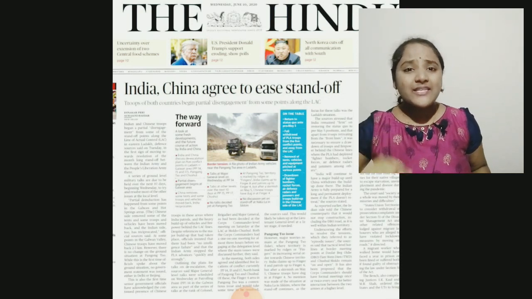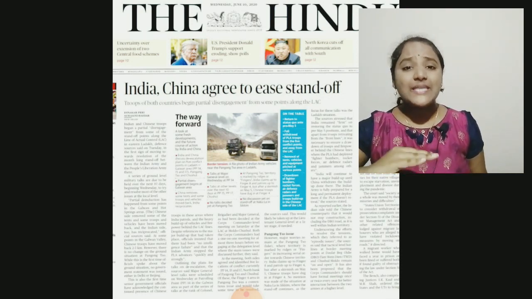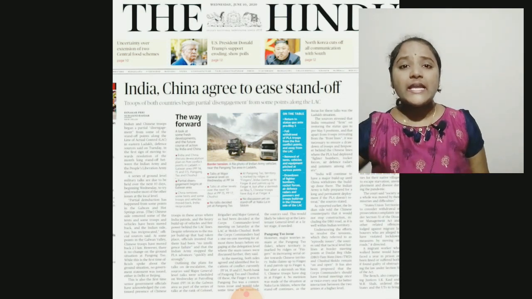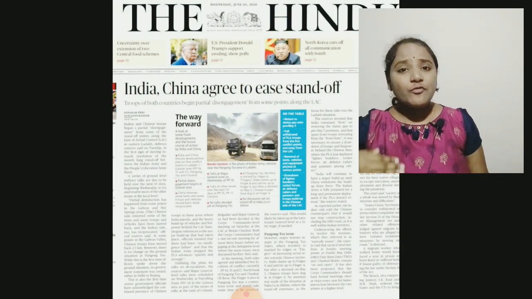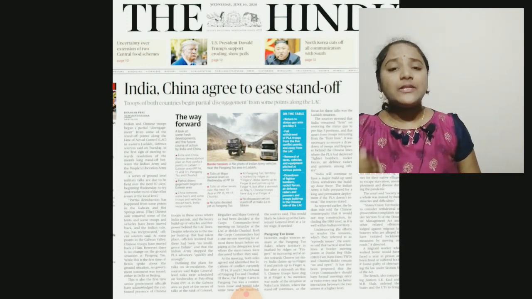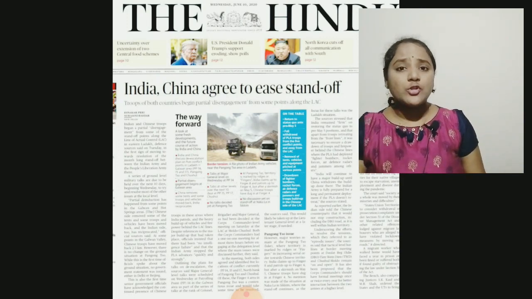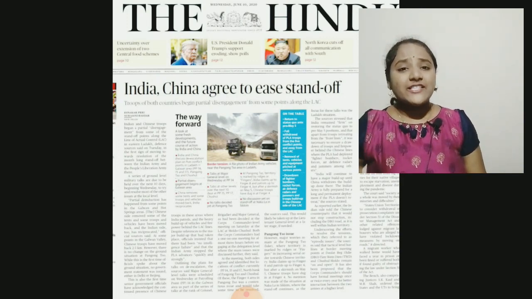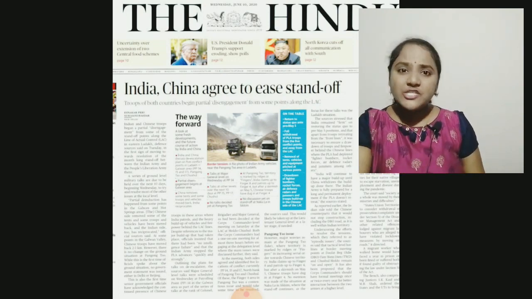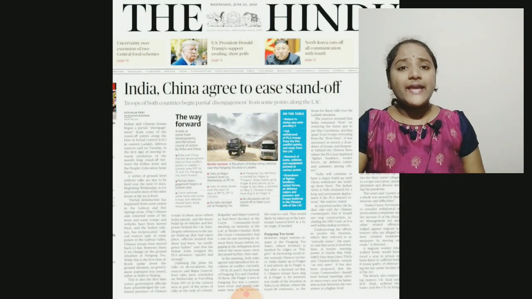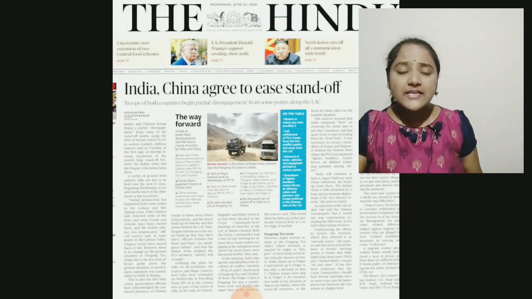It is a demarcating line. That means it's a demarcation line which separates the Indian territory and the Chinese territory. This Line of Actual Control passes through the Pangong Tso Lake. The Pangong Tso Lake extends from India to the Tibetan Autonomous Region, China. The Pangong Tso Lake is 45% in India and 55% in China.